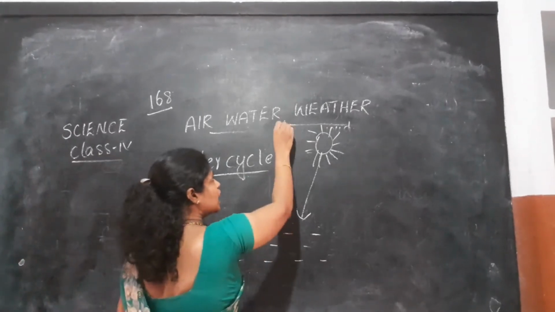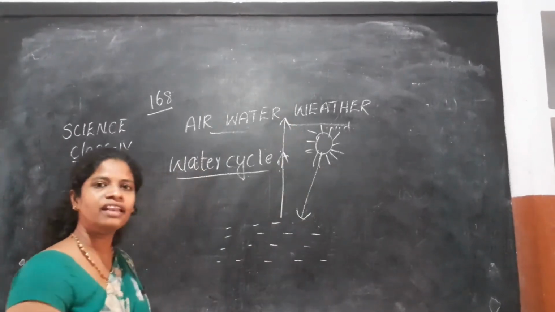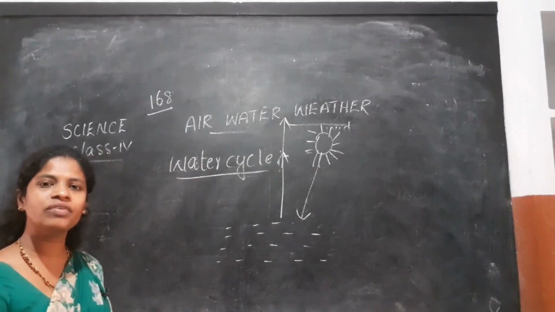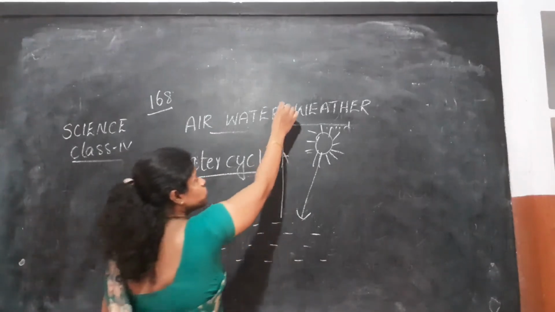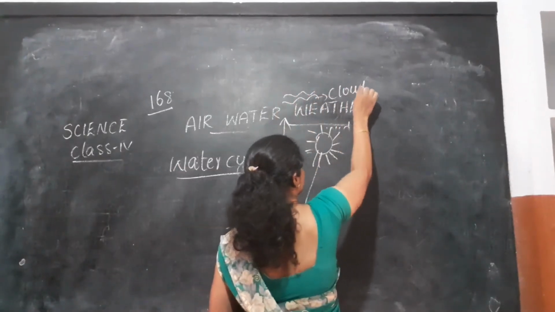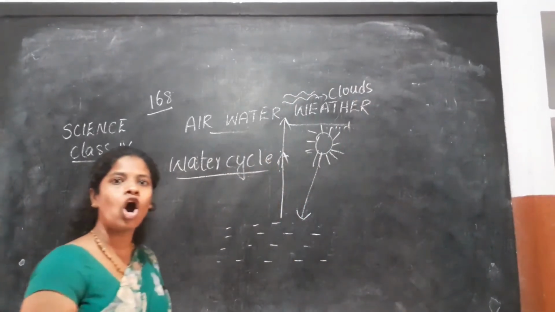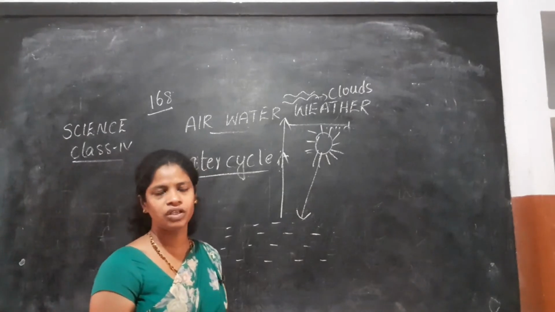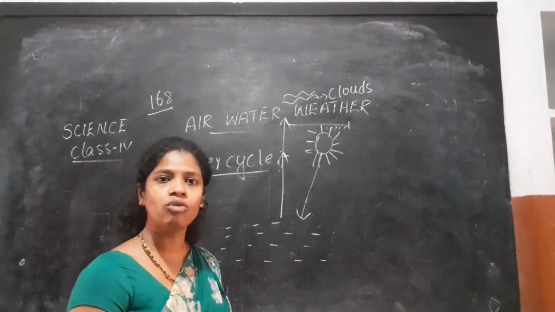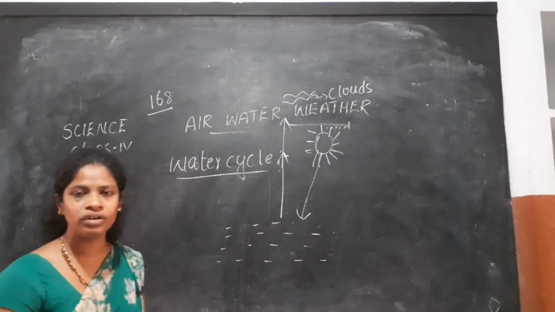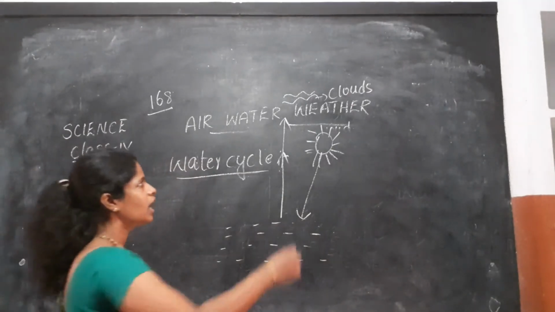After going a little up, there the atmosphere is a little cool. This water vapor converts into water and forms the clouds. On further cooling, the clouds become heavier and come down in the form of rain.